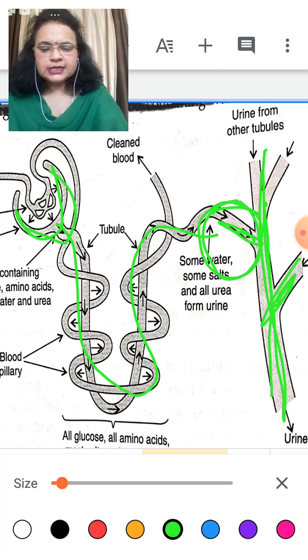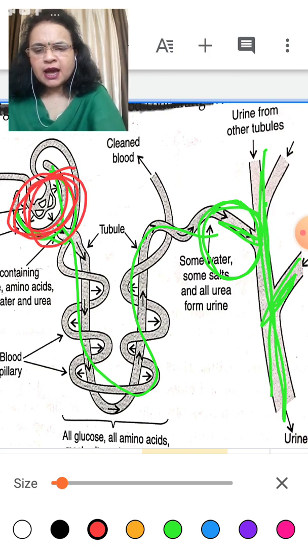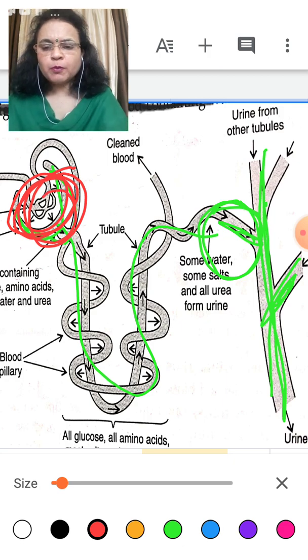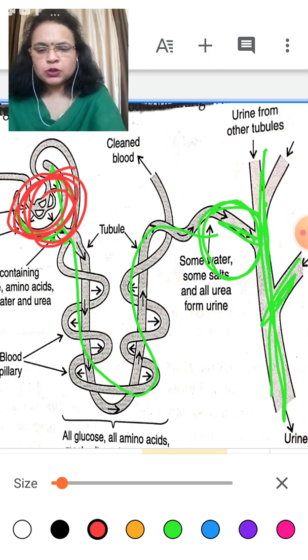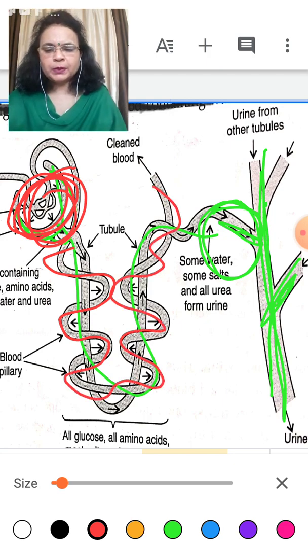Now let's come back again, and millions of small blood capillaries are present inside the Bowman capsule and also around these tubules.